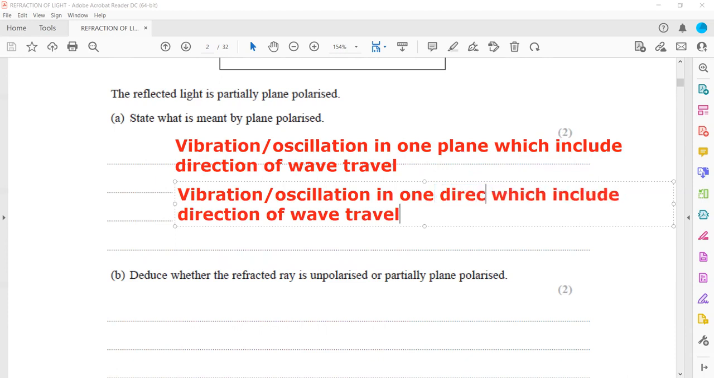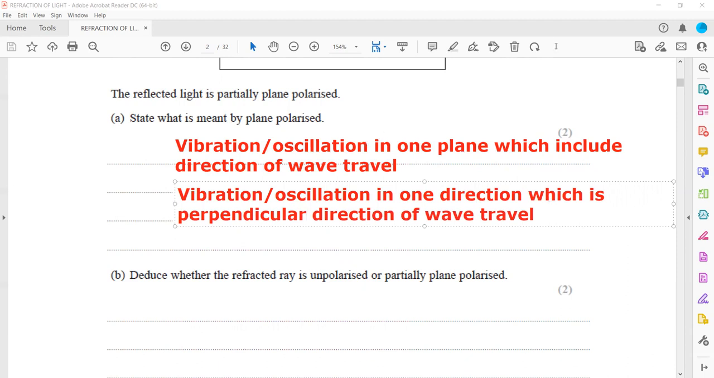So if you use the term direction, it is perpendicular to the direction of wave travel. So two things are there. If you use the term plane, you should complete the definition by mentioning which includes the direction of wave travel. And if you use the term direction only, like vibration or oscillation in one direction, then that is perpendicular to the direction of wave travel.